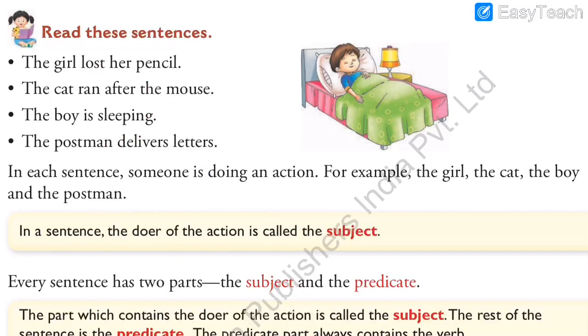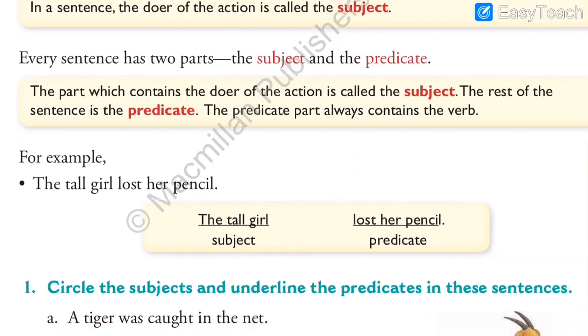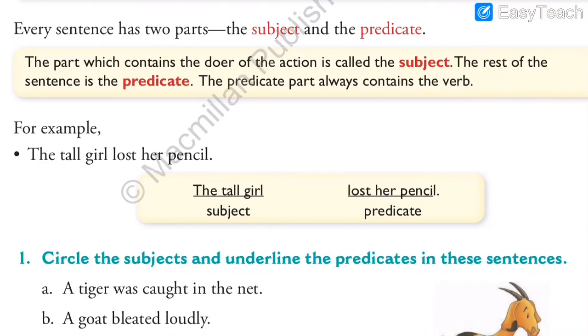And what is the rest of the sentence? For example, the girl, that is the subject. The rest of the sentence is predicate. Predicate contains one verb and the rest of the sentence. In each and every sentence, there are two parts. One is subject and the other is predicate. So, the part which contains the person or anything which is doing the action, that is called subject, and the rest of the sentence is called predicate.